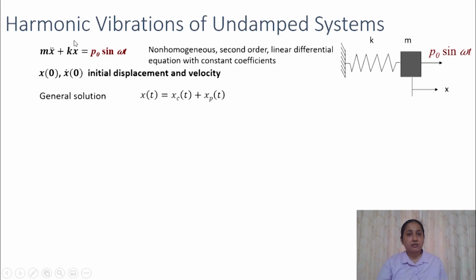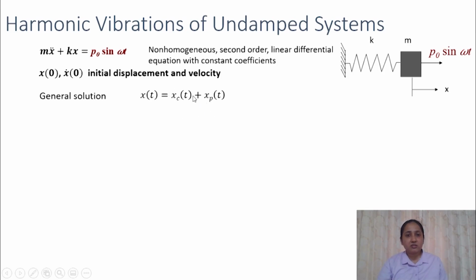We know that this equation is a non-homogeneous equation because the right hand side is non-zero, and this is a second order linear differential equation with constant coefficients. From calculus theory we can solve this equation, and the solution of these type of equations will have two parts. One is a complementary solution and another is a particular solution.